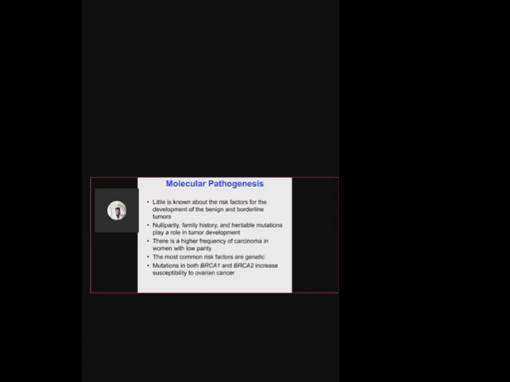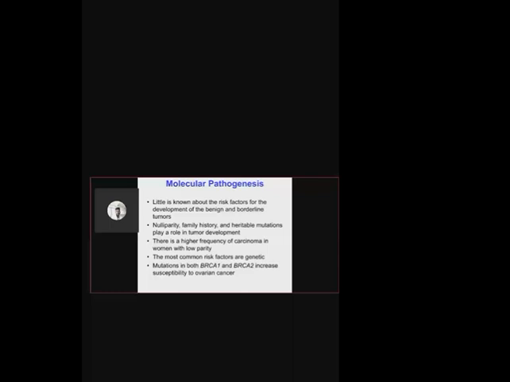Less parity, giving birth to only a few children, like if there is only 0 to 1 parity. Those females are at a high risk of developing ovarian tumors. Family history, like if it runs in the family, if somebody's mother or sister is affected, they will be at high risk. And heritable mutation plays a role in the tumor development.